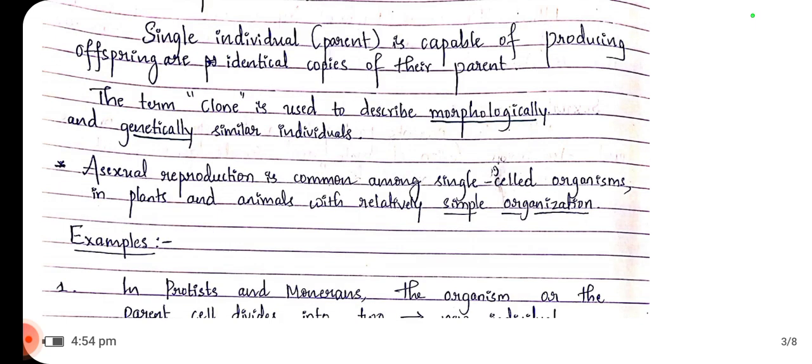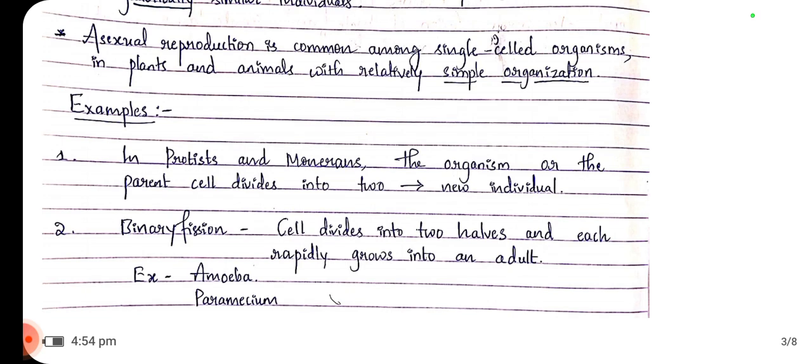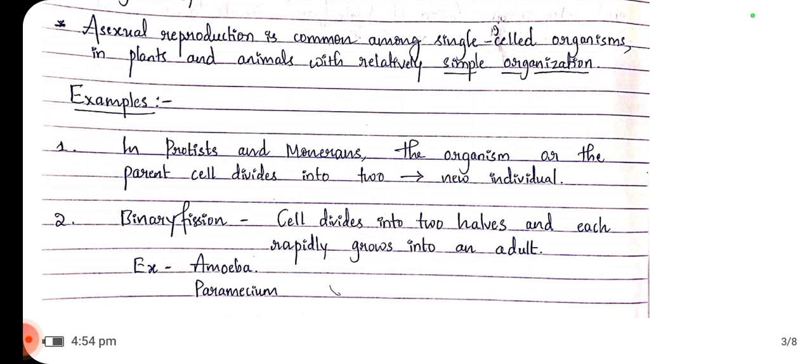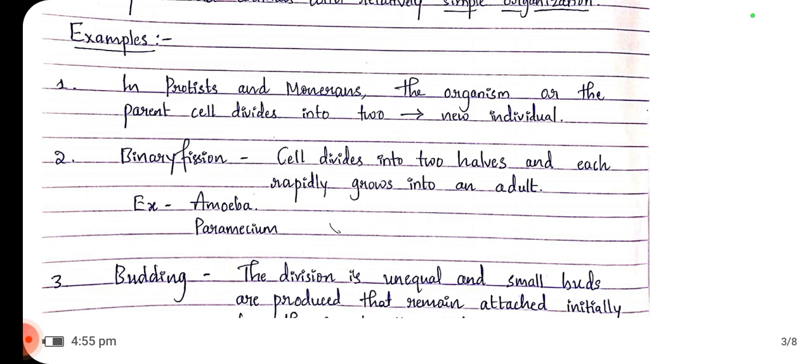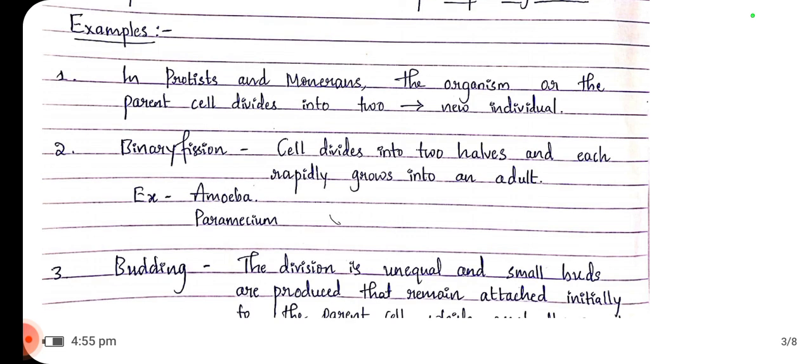Asexual reproduction is common among single-celled organisms and in plants and animals which have relatively simple organization. The body organization is very simple in the animals and plants where asexual reproduction takes place. So we just go through some of the examples of asexual reproduction.